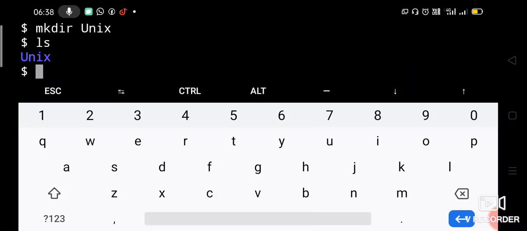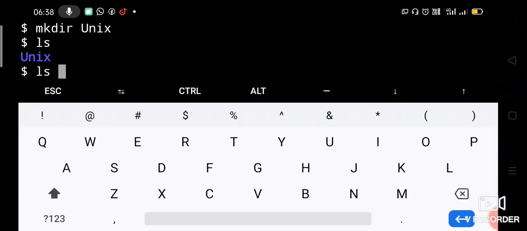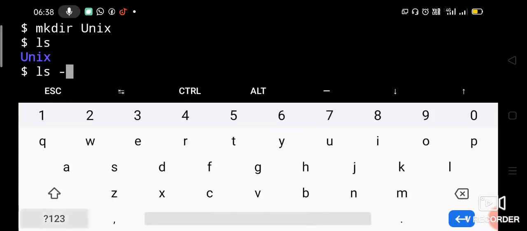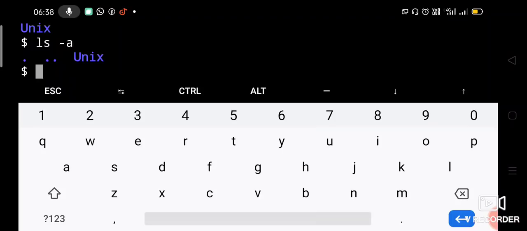But how to check whether it is present or not? Using an option with ls called -a. -a is an option to display all hidden files. Let us check ls -a. You can see the hidden files. See, dot and double dot, those are also directories, current directory and parent directory. Okay, so whenever you create a new directory, by default this dot and double dot will be present inside those directories. Dot is current directory, double dot is parent directory.